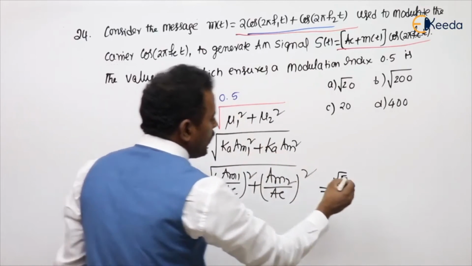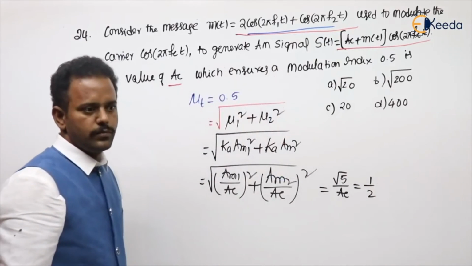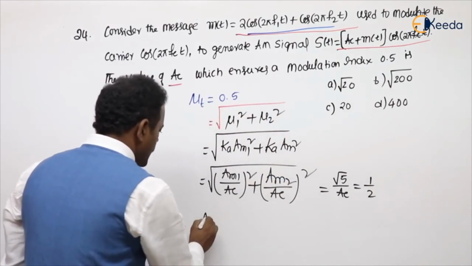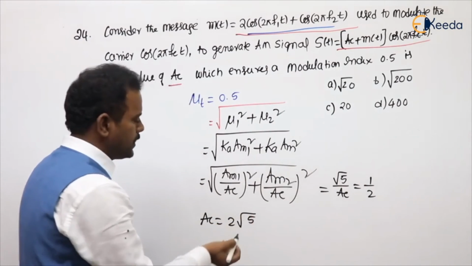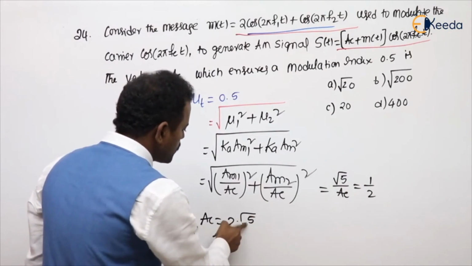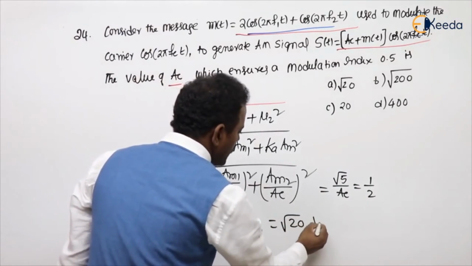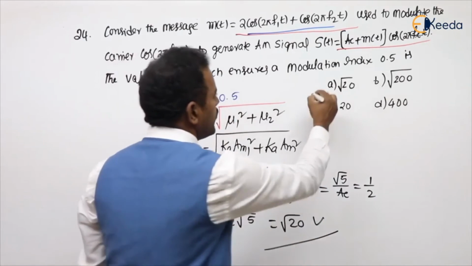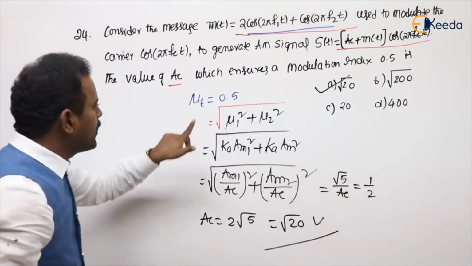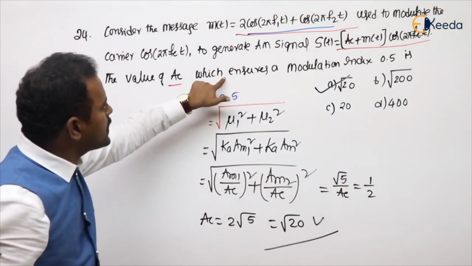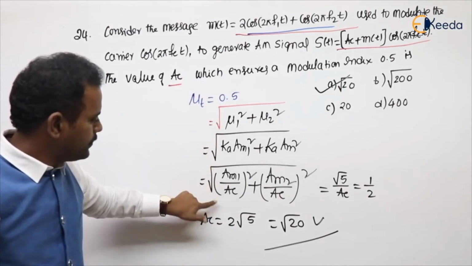So 0.5 equal to 1 by 2. Then the AC value equal to 2 into root 5. No option is there, so send the 2 into the root. So 2 square will be 4. 4 5s are 20. So root 20 volt. Root 20 means option A. Now the only point is that the given is multi-tone, because they gave multiple frequencies. Multi-tone I substituted. Got that.